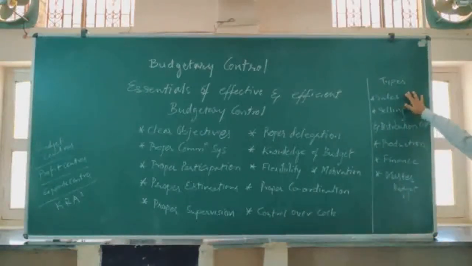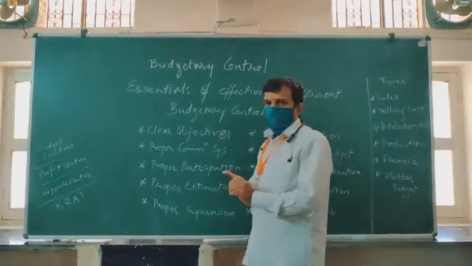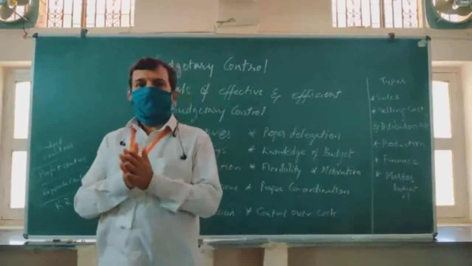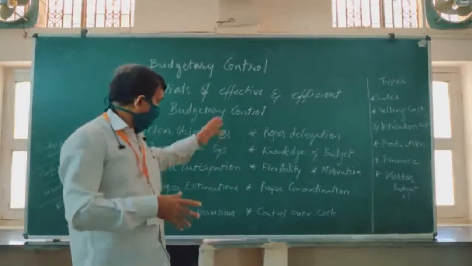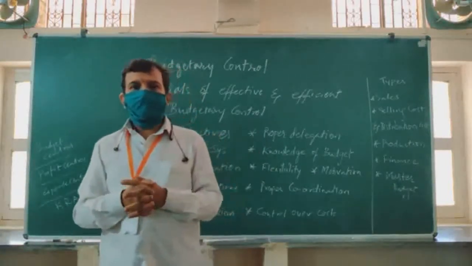So sales budget is there, selling and distribution cost budget is there, production budget is there, followed by finance budget and a master budget which includes all these budgets. Now let us take an example so that we will understand the other things also properly when we go ahead. Take the example of say IPL.